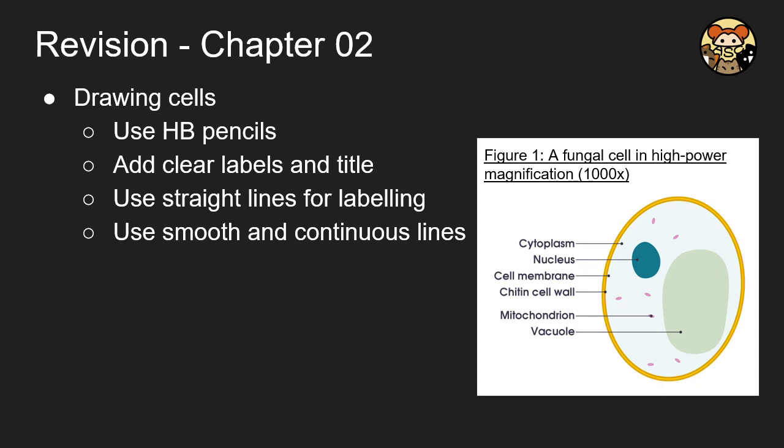So here is a schematic diagram of how we should draw a cell. Always remember to bring an HB pencil with you and use clear labeling and a proper title. Straight lines should always be used in the labeling. And the lines drawn should be smooth and continuous, without looking like any drawing in your visual art lesson.